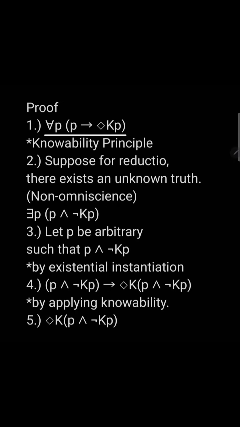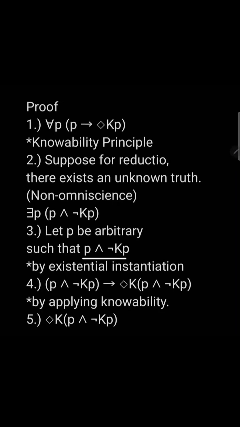First, we have the knowability principle, that for all propositions P, if P is true, then P is knowable. Next, suppose for reductio there exists an unknown truth: there exists a proposition P where P is true, and it's not the case that P is known. For step 3, we're just instantiating that proposition. So let P be arbitrary, such that P is true and it's not the case that P is known. For step 4, we're just applying the knowability principle to that proposition. And so we have that this proposition is knowable.